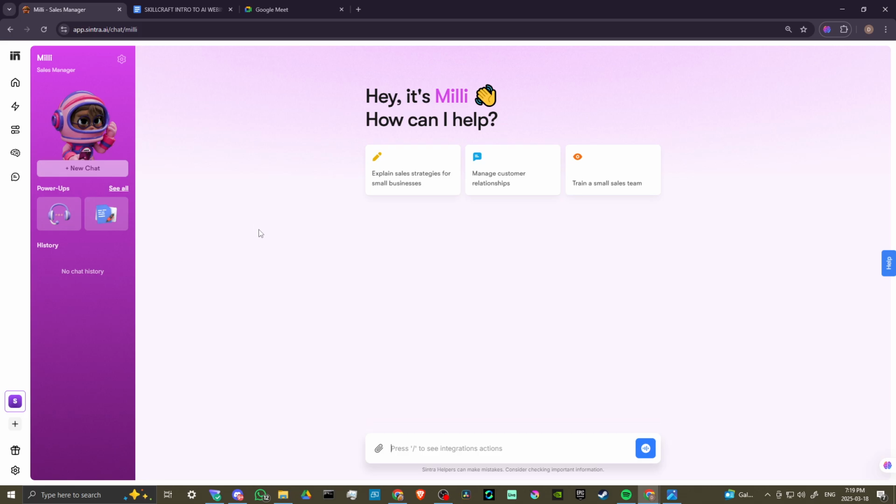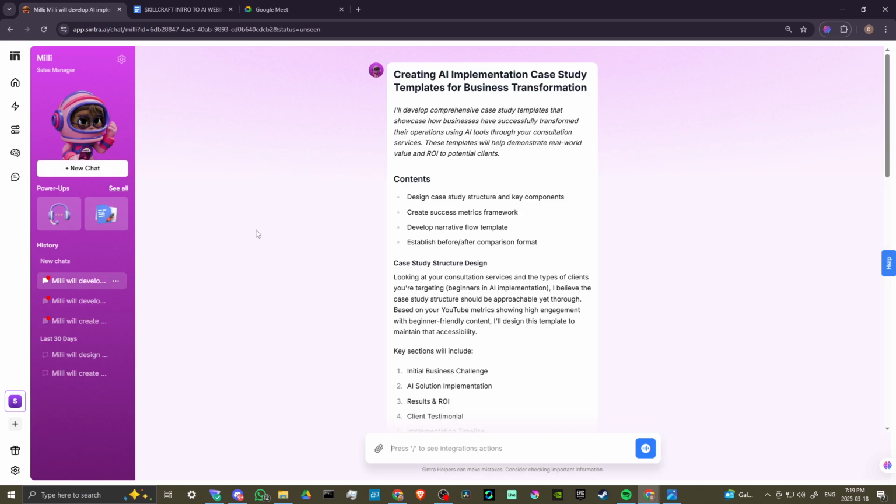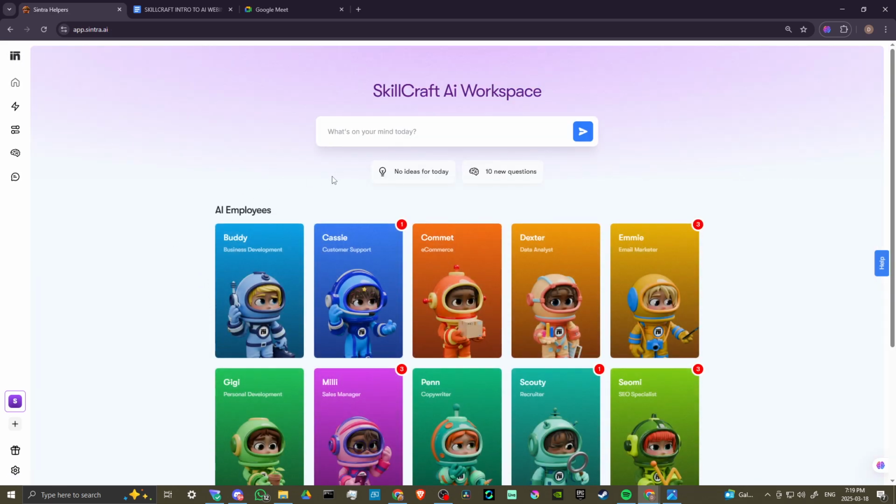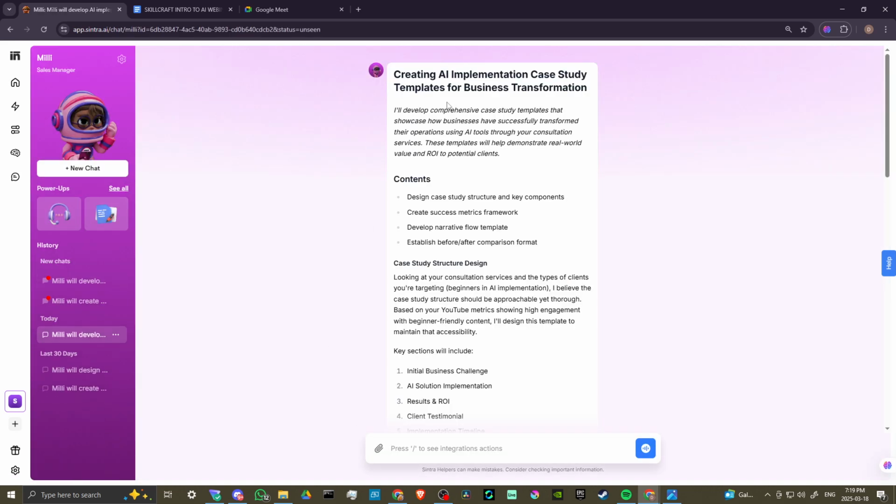And here, first thing we're going to see is Millie's going to show us an idea that Millie's generated. And this is based on, if we go back here to the homepage really quick, you'll see this section that says no ideas for today. And that's because I've already generated the ideas for today. And so if we head back here to Millie, now we're going to see the idea that Millie has generated for us.